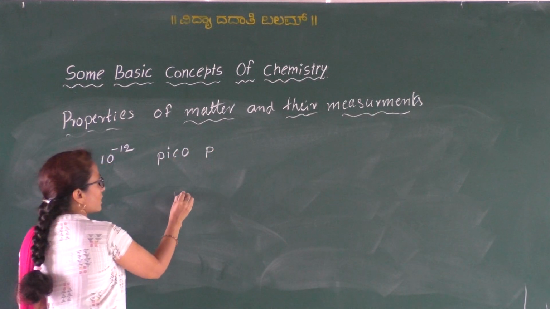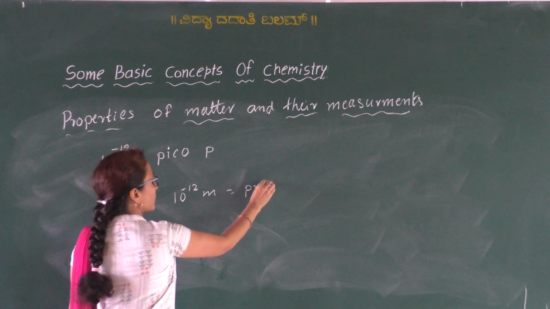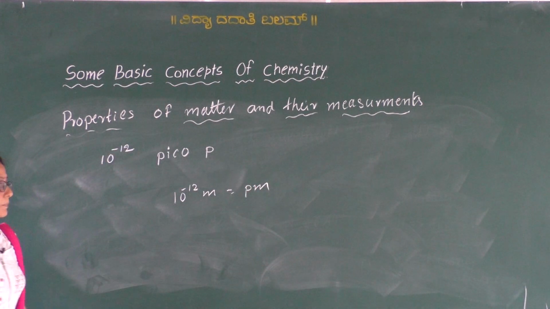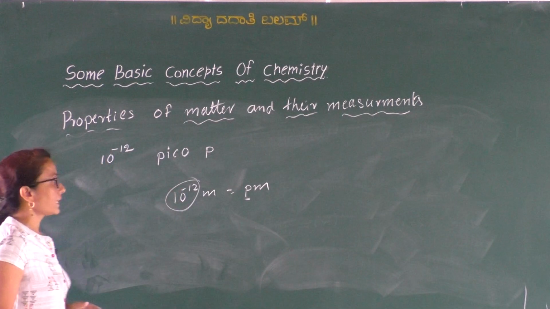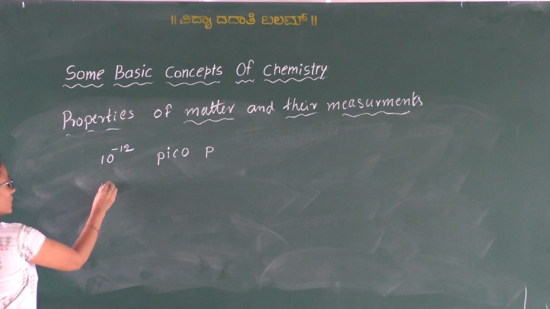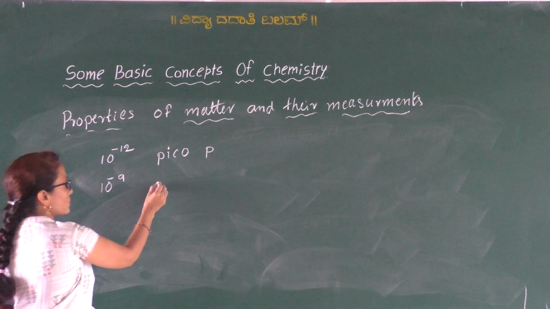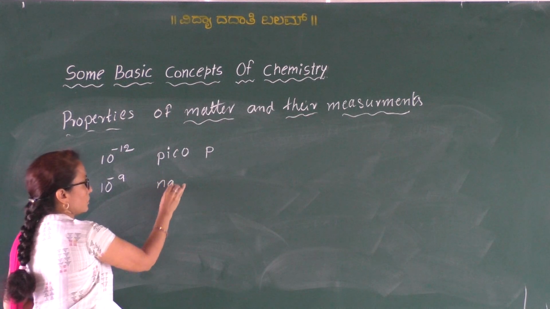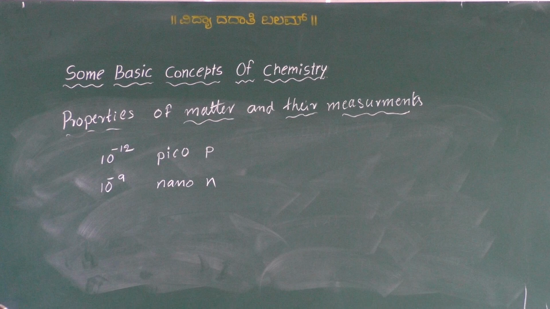Therefore 10 to the power of -12 meter is equal to picometer. So pico is a prefix used to indicate the multiple 10 to the power of -12. Like that, for 10 to the power of -9 we use the prefix nano, represented by small letter n.